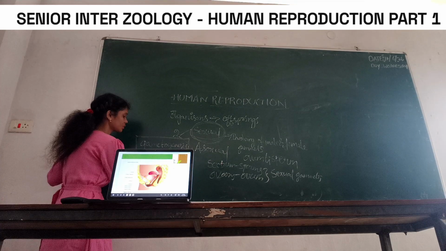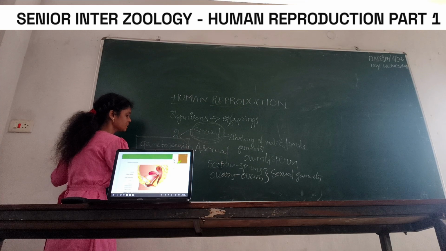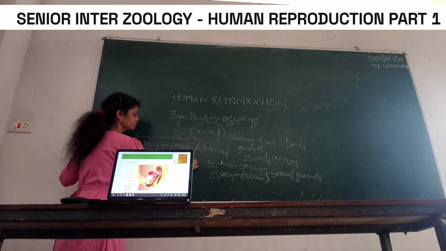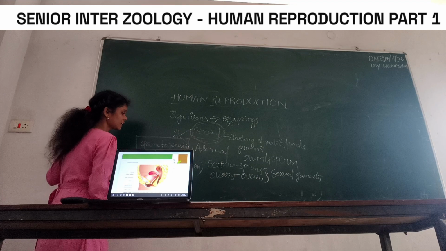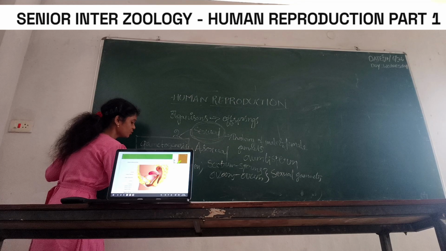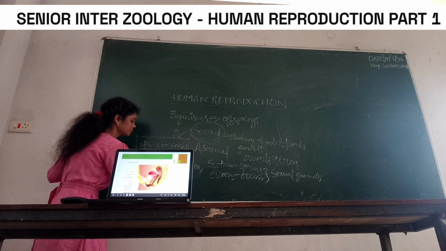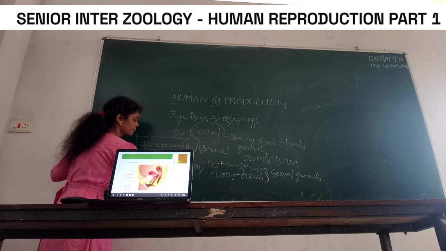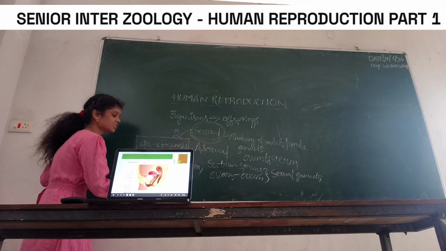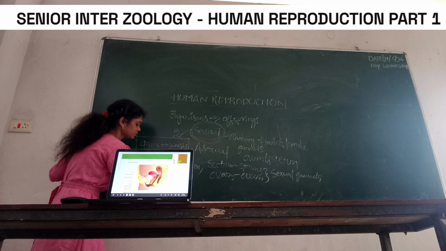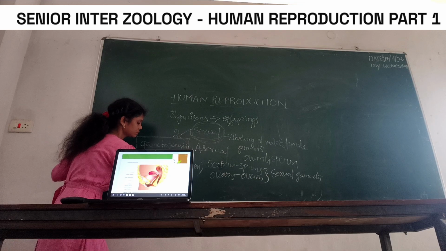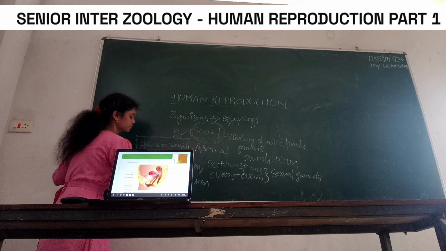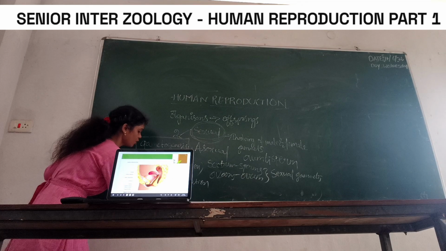First one, coitus. Coitus means copulation. Second one, fertilization. Third one, zygote formation. Fourth one, embryo formation.